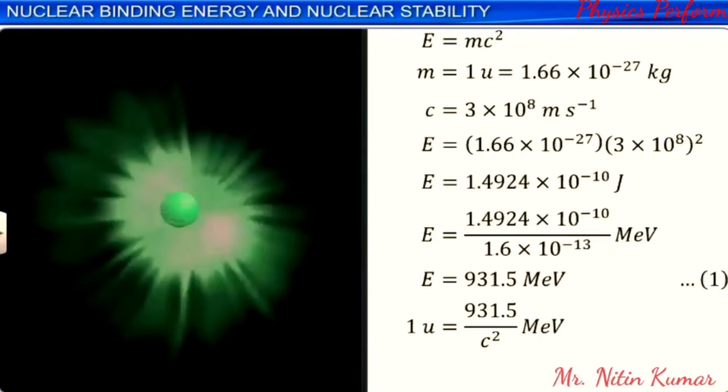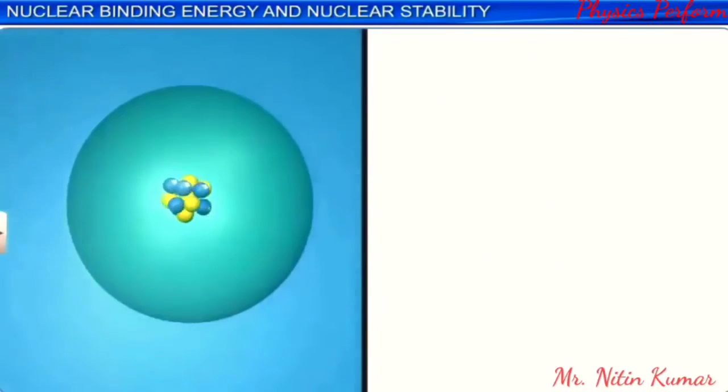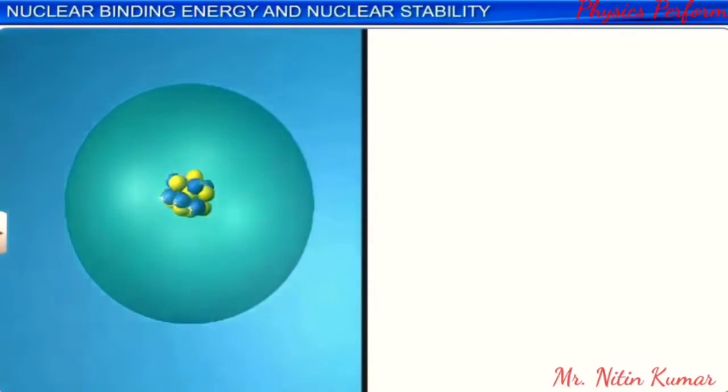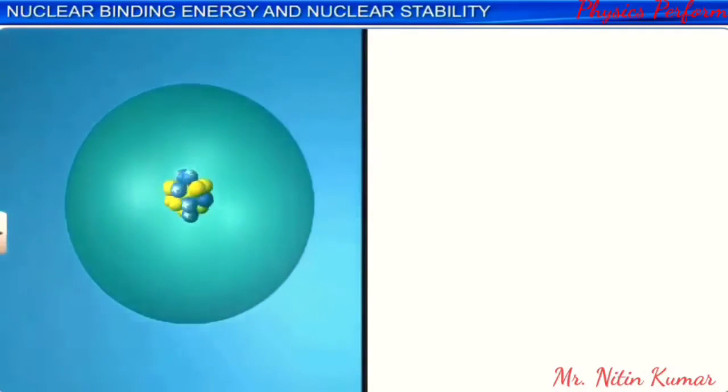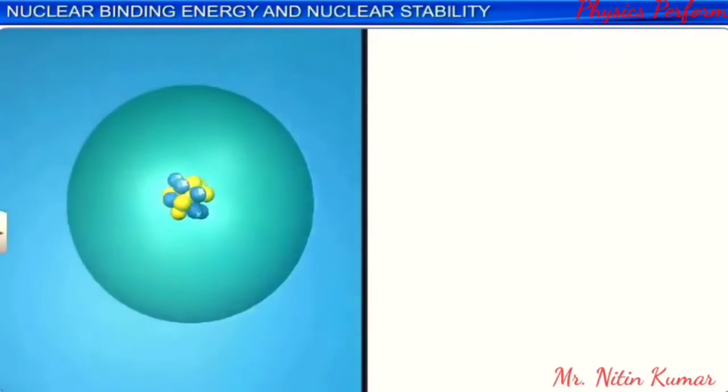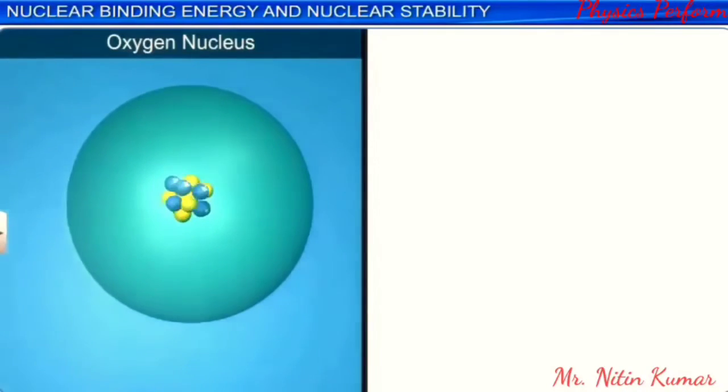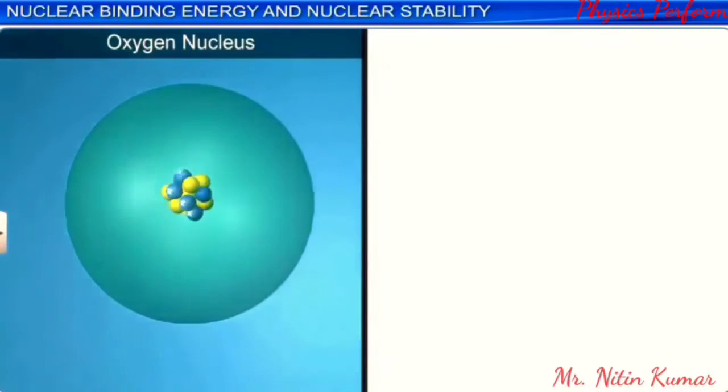Let us now study the concept of nuclear binding energy in light of Einstein's mass-energy equivalence equation. Considering a sample nucleus, say an oxygen nucleus. An oxygen nucleus is made up of 8 neutrons and 8 protons, and hence its atomic number Z equals 8 and mass number A is equal to 16.